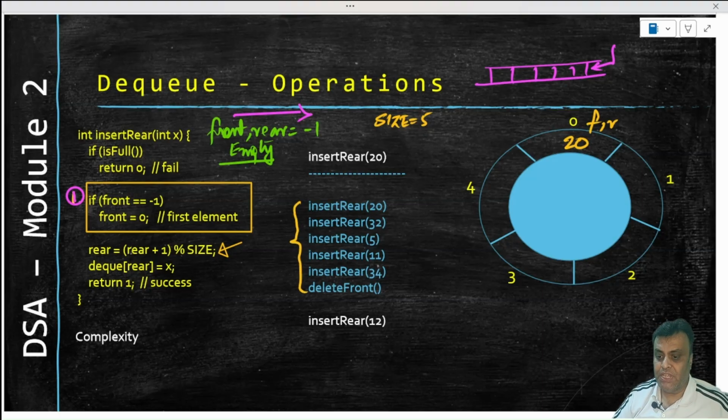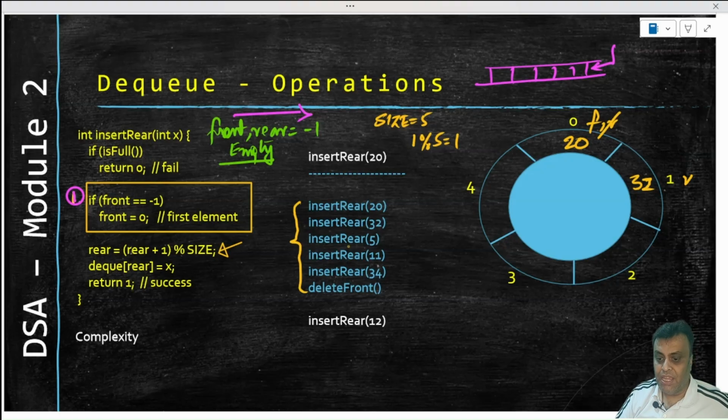So if we say insert 20, 20 is here. Then we say insert rear 32, and 32 goes here. What happens? Rear is increased. Now rear becomes from 0 to 1. 1 modulo 5 is equal to 1. So rear is at 1, and dq, the array is called dq. So dq rear becomes the value that you are trying to put, and that 32 goes inside that index position. So 32 comes here. Your rear has therefore moved here.